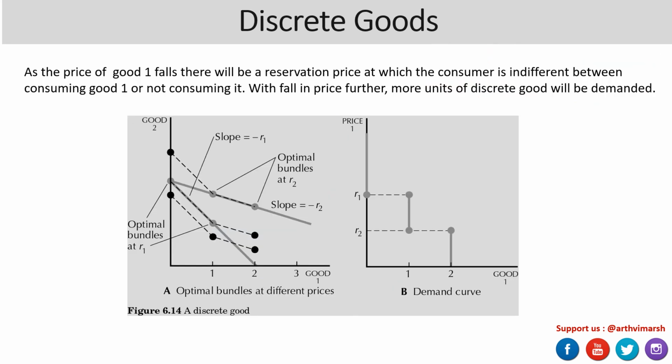Now let's talk about the case of discrete goods. We know that discrete goods are the ones which are always consumed in integral values. It will be either 1, 2, and so on up to n. It can't be fractional amounts.